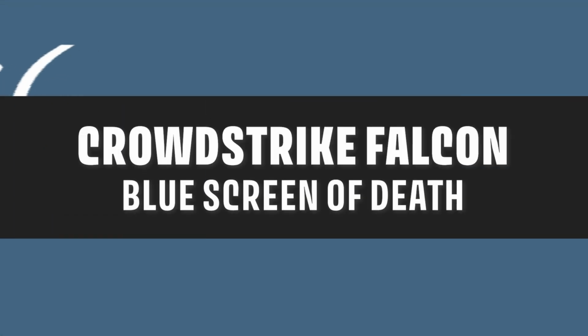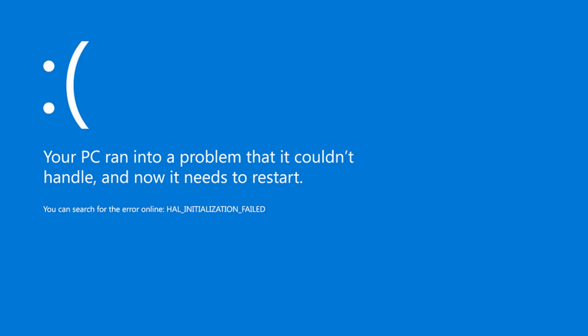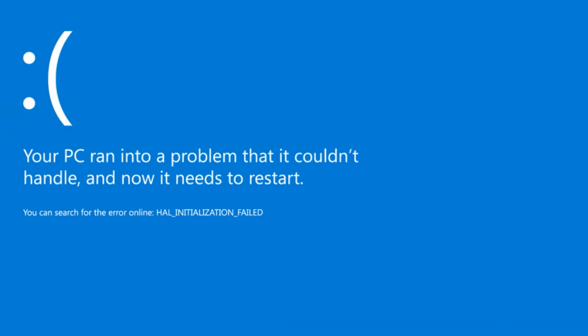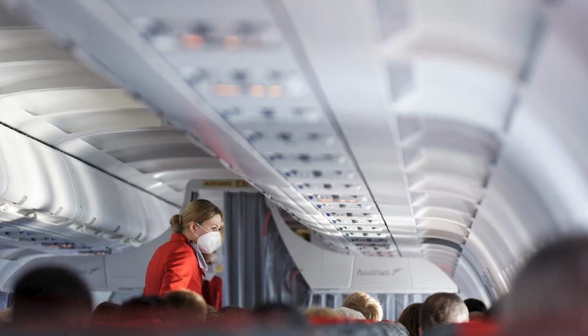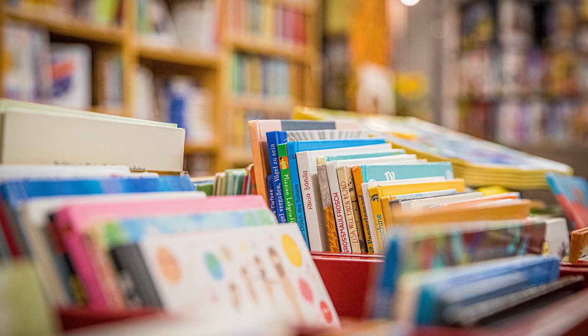Let's talk about the CrowdStrike issue. So 10 days back, computers worldwide which were running on Windows started getting this blue screen of death. Now this blue screen of death is very infamous with Windows users, but this was not a single incident. However, it was a global incident which took down many enterprises including airports, flight systems, hospitals, and educational institutions.